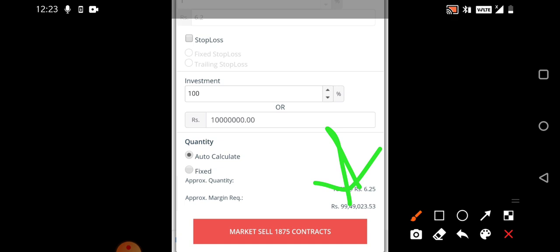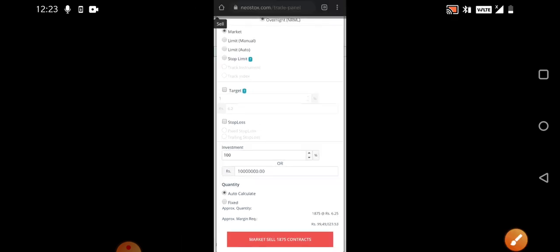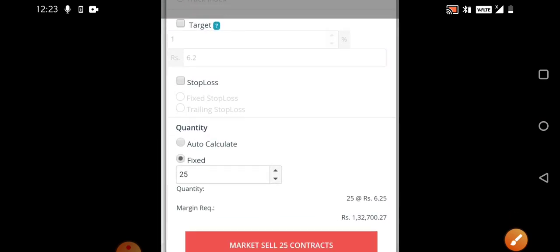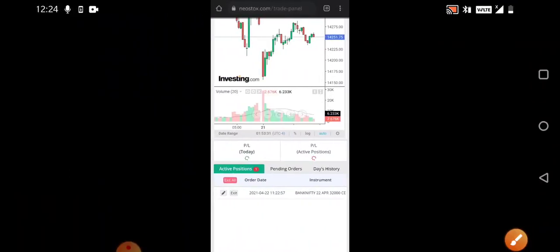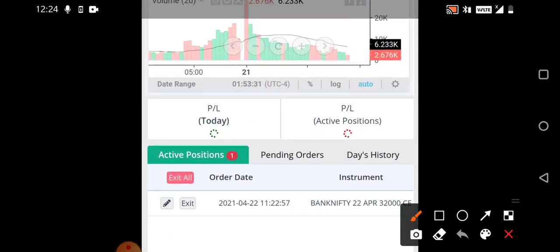So basically for Bank Nifty we would be having 25 contracts, right? 25 is the lot size. So however much you want, you can set the lot size. Let's say I am selecting 25 because that is the basic thing. So click on market sell of 25 contracts. Directly you can sell that particular option, and you can see ultimately it goes into active positions. There, after refreshing, you will see what is the profit and loss.